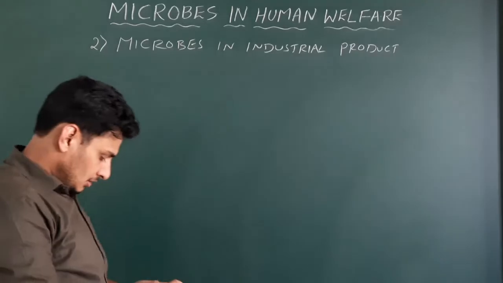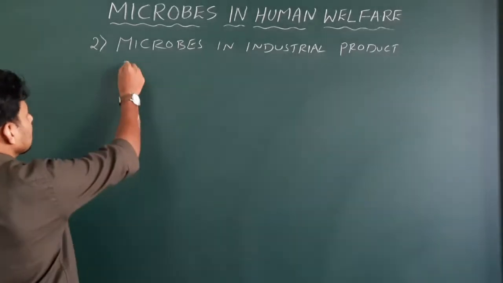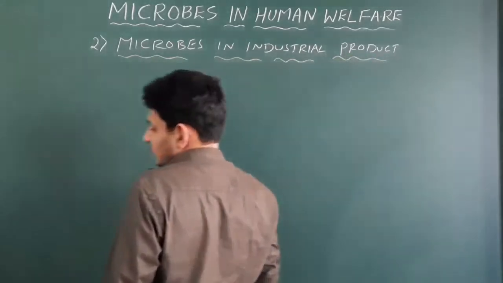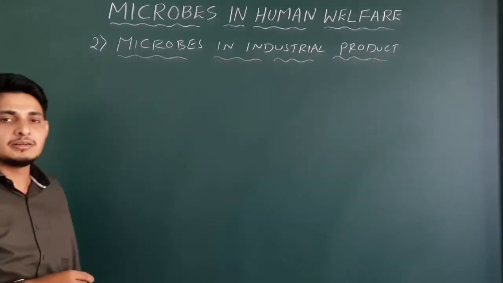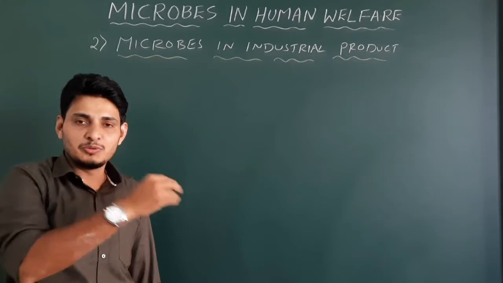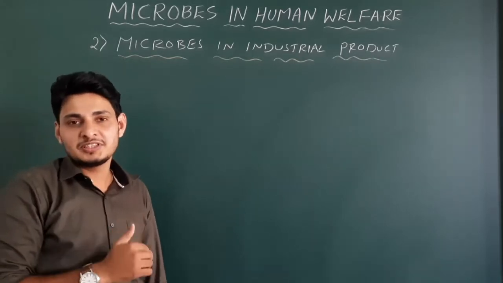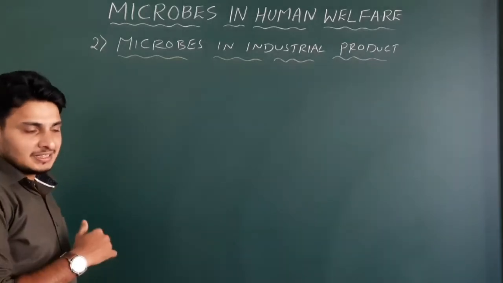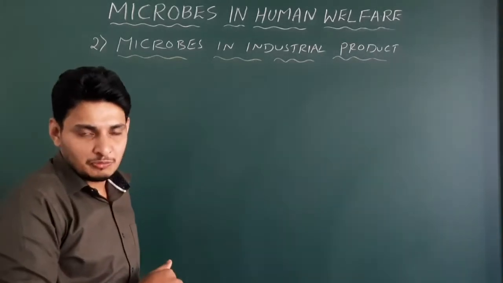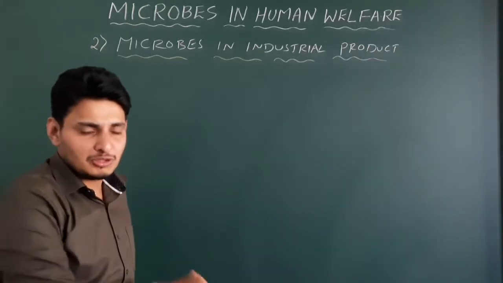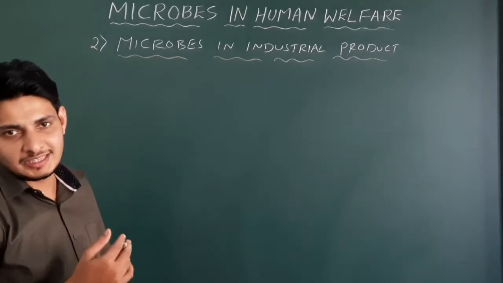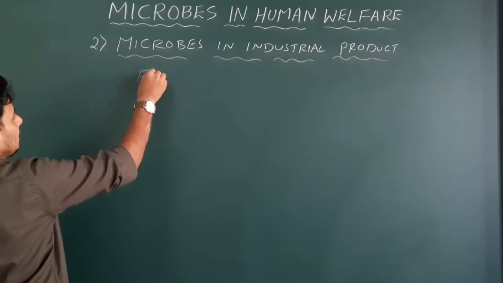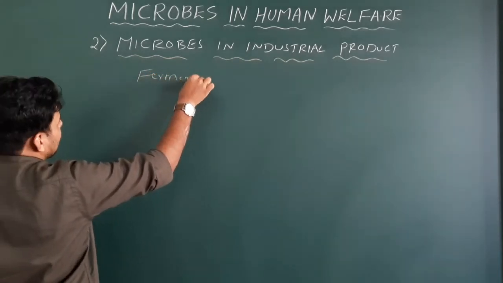Okay. First we will be talking about microbes in the production of beverages like alcohols. It could be wine, beer, whiskey, brandy or rum. Got it? Okay. How exactly are microbes useful? Which type of microorganism is used in the production of alcohol, that is beverages? Okay. So first we write the important term. You know about this, called as